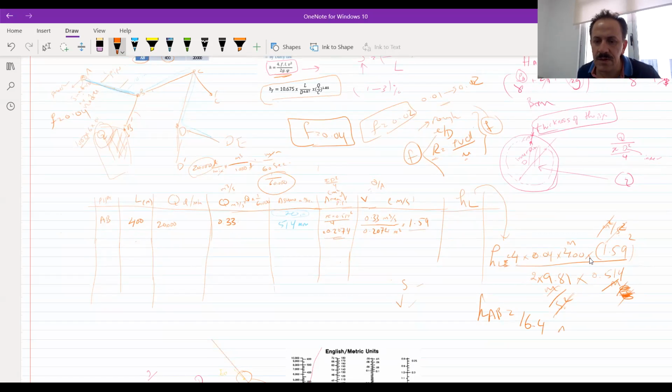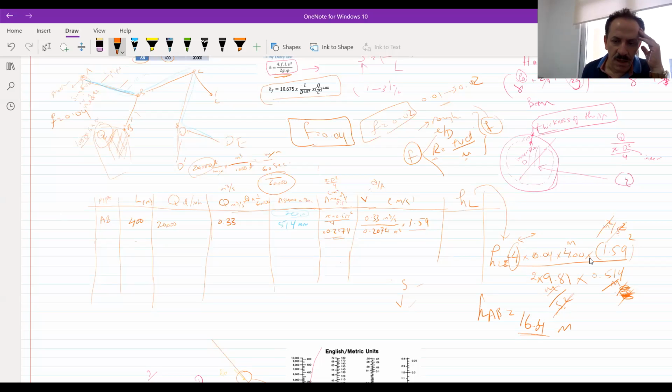16.04. And I think this is wrong because we don't have that 4. I will check this one. I don't have this one. I'm not sure about that formula, by the way. Okay, let me say if this was 16.04, we will go with that error. So this will be the head loss between A to B.